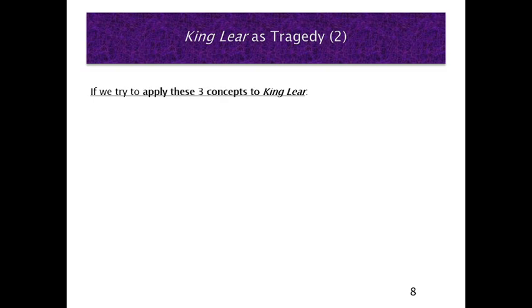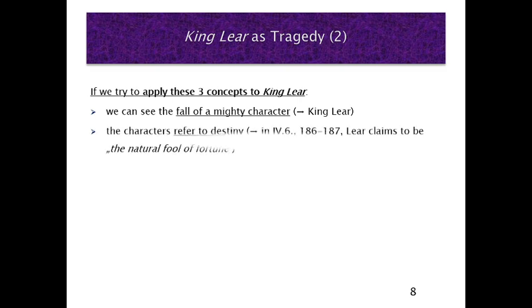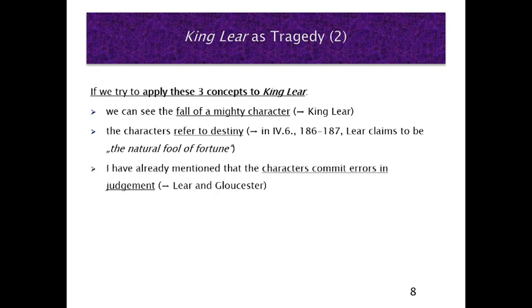Okay, let's try to apply these concepts to King Lear. What we can of course see is the fall of a mighty character, King Lear. The characters themselves several times refer to destiny. Lear, for example, claims towards the end of the play that he's the natural fool of fortune. And I've already mentioned that the characters commit errors in judgment, Lear and Gloucester.